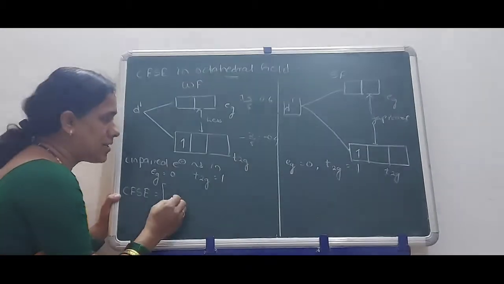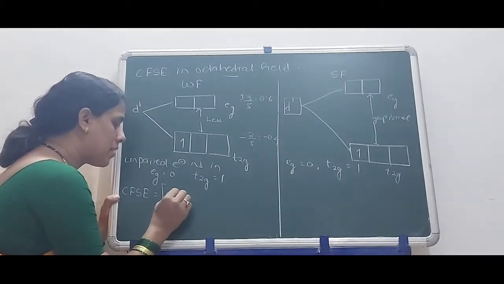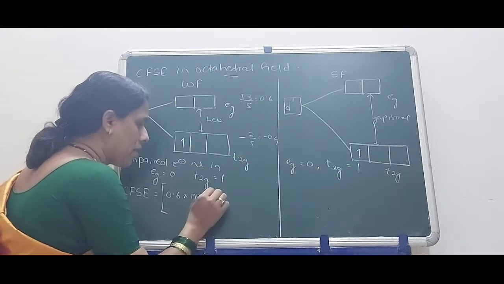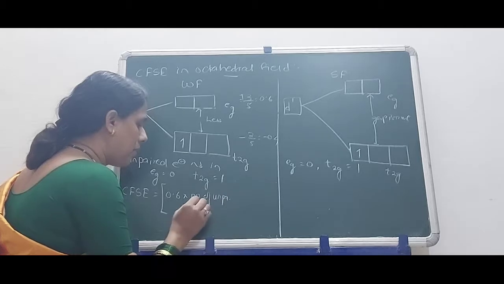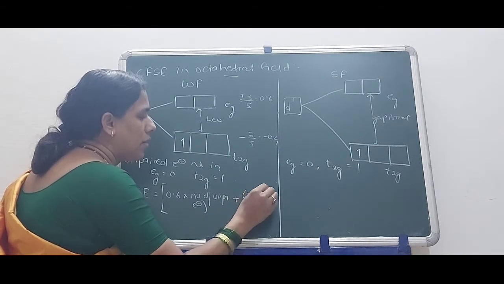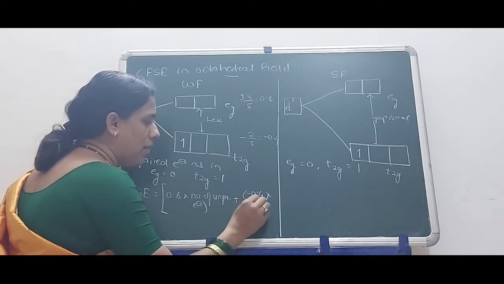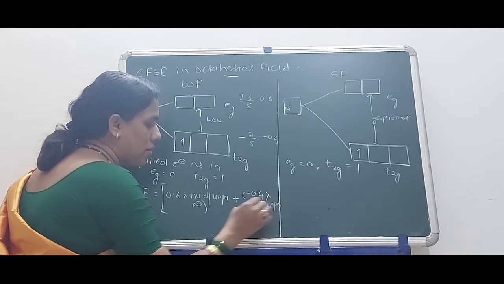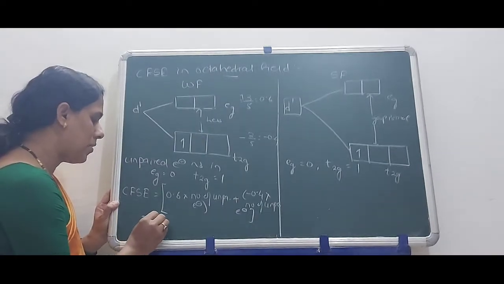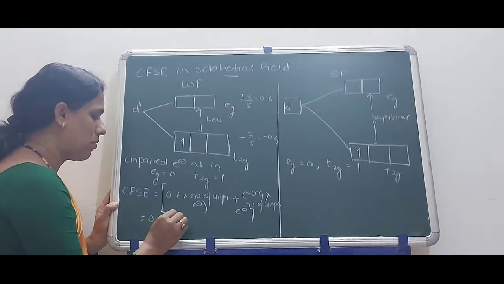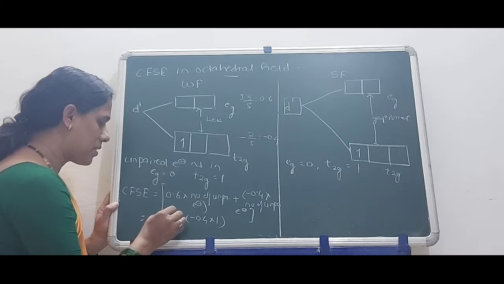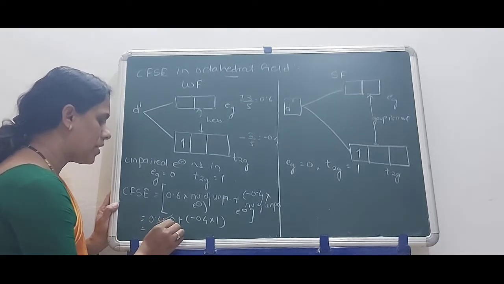Therefore the formula is 0.6 into the number of electrons in Eg, plus minus 0.4 into the number of electrons in T2G. So see here, 0.6 into 0 plus minus 0.4 into 1. This term cancels, that is 0 minus 0.4.